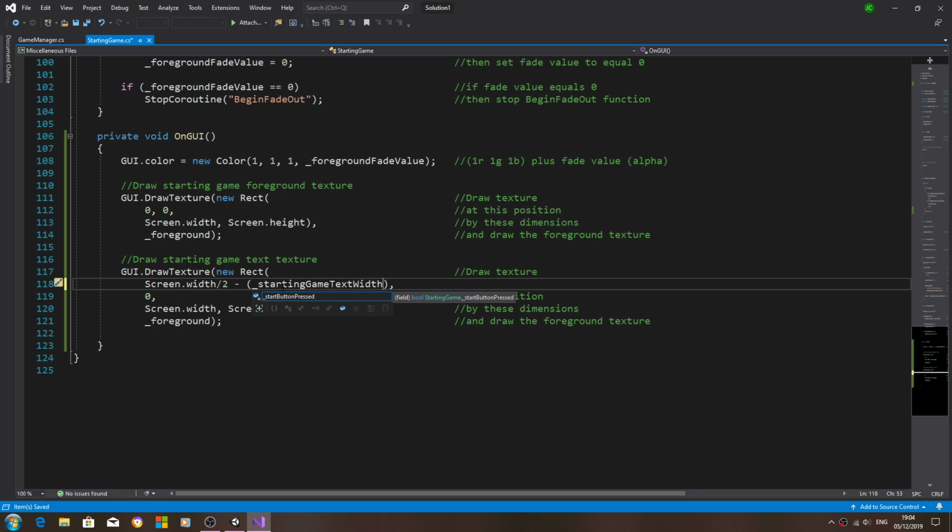Starting game text width divided by 2. We'll replace the second 0 with Screen.height divided by 1.75f. Again, this is a value you will need to experiment with to find one that suits your project.